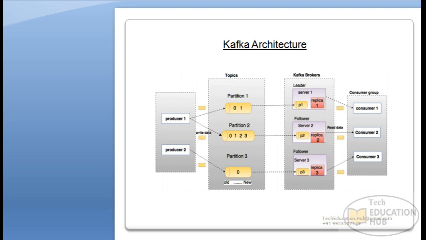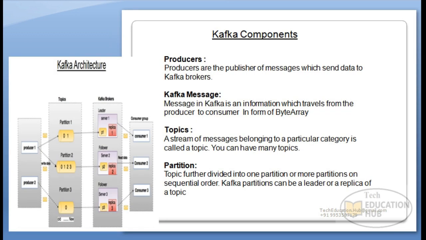So now let's talk about the Kafka architecture. This is the complete Kafka architecture, starting from producer to the consumer. There are various components between producer and consumer that we will see, which are required in the working flow of Kafka. So let's see each of the components one after the other.